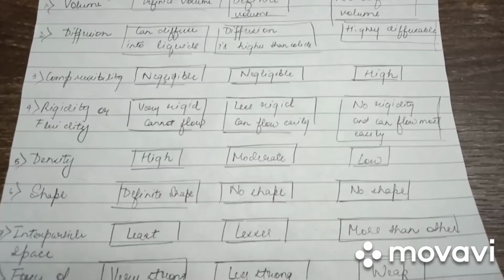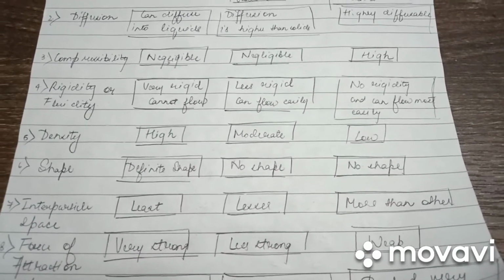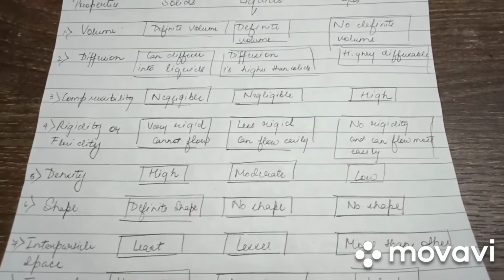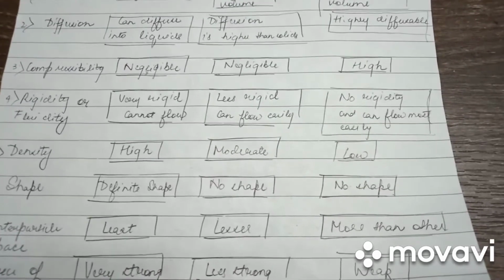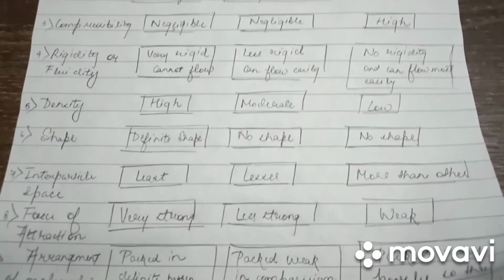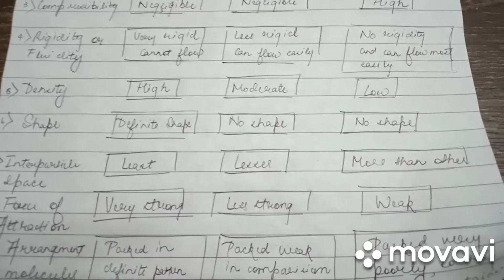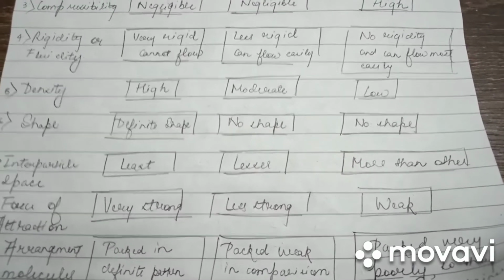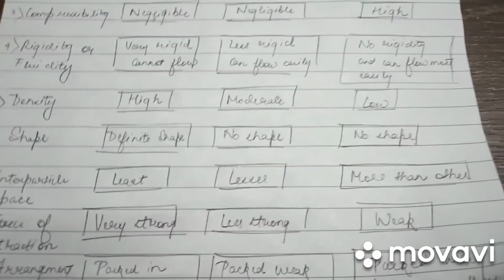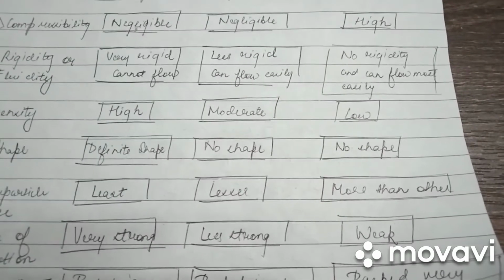Moving on to density, which is mass per unit volume, solids possess high density, liquids possess moderate density, and gases possess low density. Shape. Solids have definite shape. Liquids take the shape of the container in which they are poured, and gases have no definite shape as well.